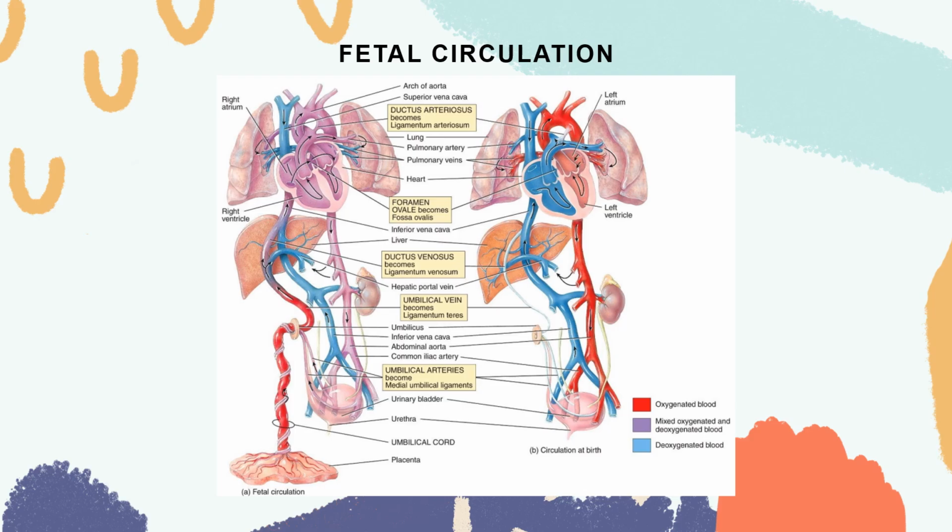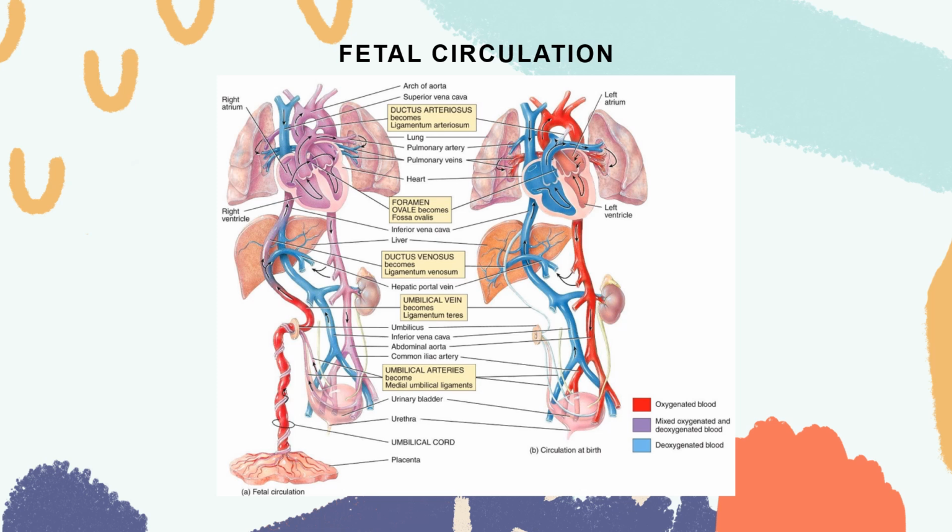maternal blood supply by means of a structure that is called your placenta. That is why your placenta is very, very important for babies or for fetus, right? The blood passes from the fetus to the placenta via two umbilical arteries and returns from the placenta via a single umbilical vein. At birth, when your pulmonary, your digestive, and liver functions are already established, the special structures of your fetal circulation are no longer needed.